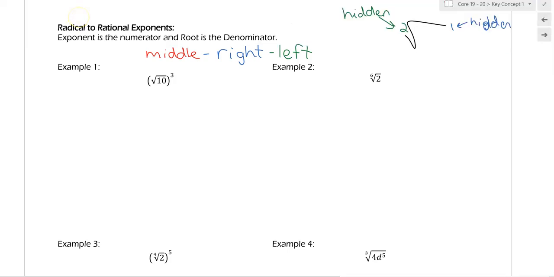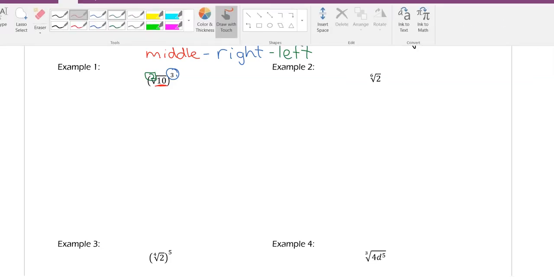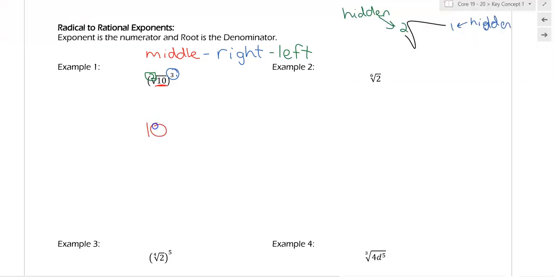So if we look at this, I want to know what my middle, right, and left number are. My middle number is 10. My number on the right is 3. And my number on the left is hidden. It's a 2. Okay, because there is no number on the left. So I would rewrite this as middle, then the right, over the left. Okay, so middle, right, left. It's kind of the order you write those things in. Okay?